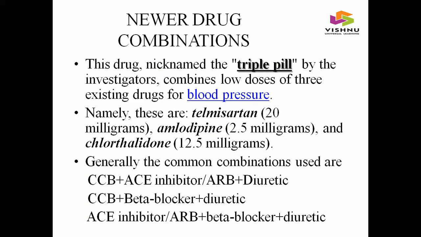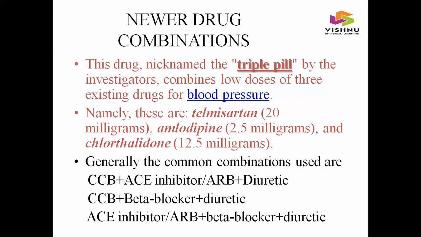And newer drug combinations were the triple pill. The triple pill includes telmisartan, amlodipine and chlorthalidone. The dose of telmisartan was 20 milligrams, the dose of amlodipine was 2.5 milligrams, and the dose of chlorthalidone was 12.5 milligrams. Generally, the common combinations used in hypertension treatment are CCB plus ACEI or ARB. Any one of these two drugs can be used, plus a diuretic. The next combination generally used was CCB plus beta blocker plus diuretic. And the next combination was ACE inhibitor or ARB plus beta blocker plus diuretic.